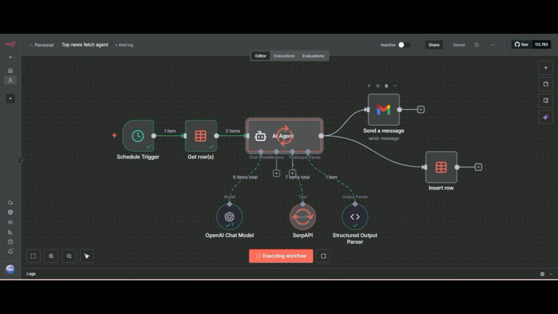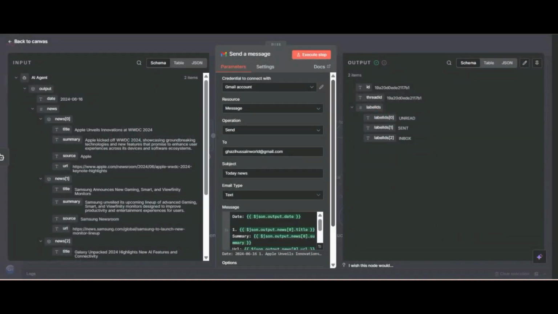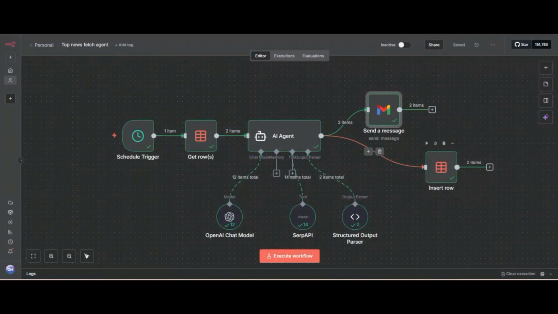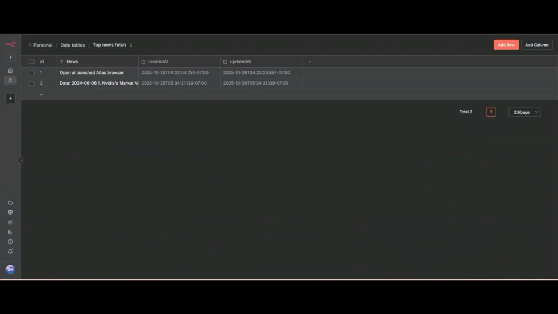So I want to receive all the news from Gmail, so I select it, and you can choose anyone. So it is searching and generating the news summary, and then it sends it to us by using Gmail, and it also updates the data table here.